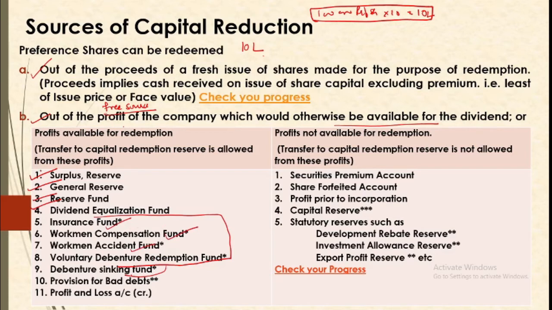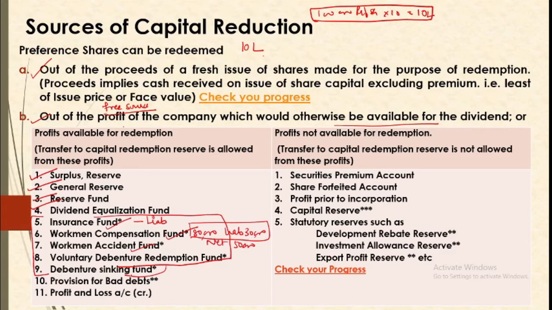So you cannot use these funds fully. You can use them after adjusting them for liabilities against them. Like the company may have a workmen's compensation fund of 80,000, but if they have a liability of, say, 30,000 against this, you can use only the net 50,000. So these funds can be used, but only when the amount is more than the requirement of liability.